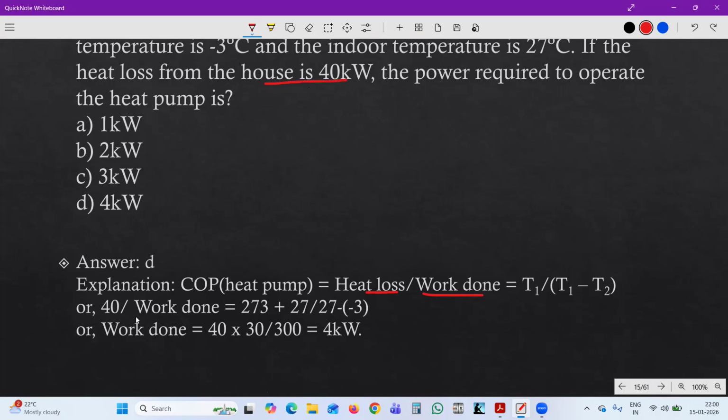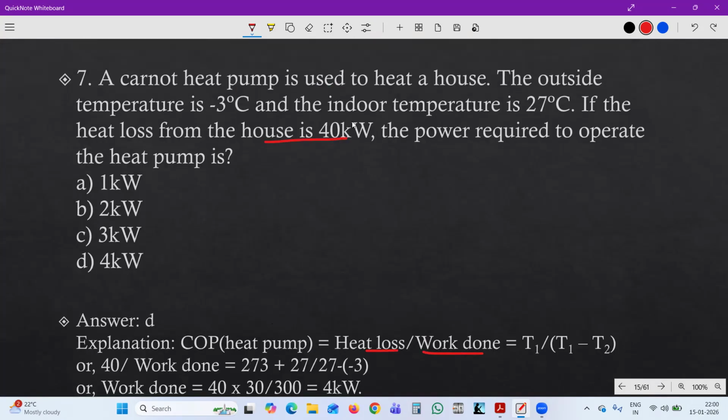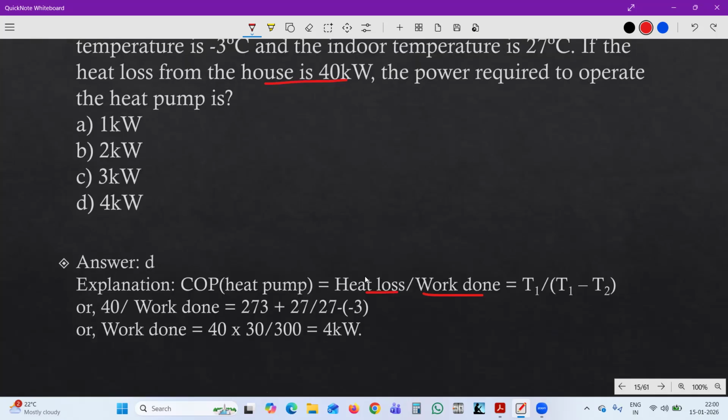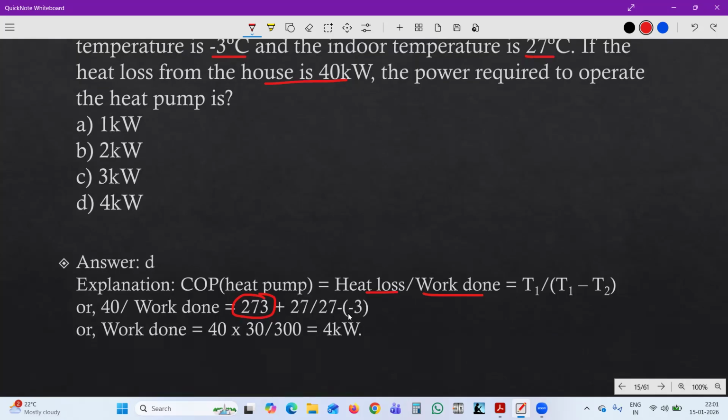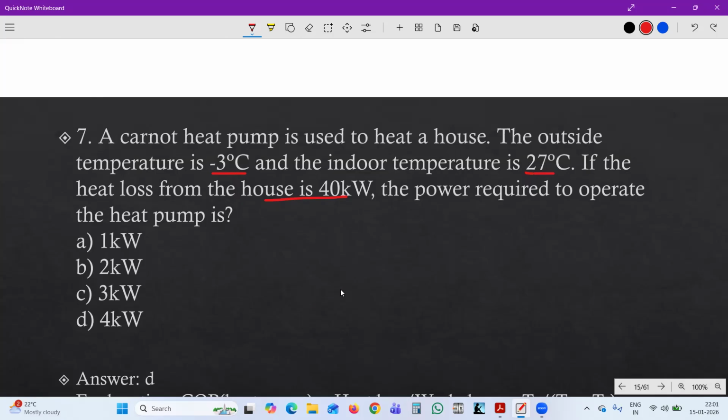So 40 divided by work done equals T1 over T1 minus T2, where T1 is 27 plus 273, the absolute temperature. So it is 300 divided by 27 minus minus 3, the difference of temperature. Here we get 30. Here 27 is the indoor temperature.